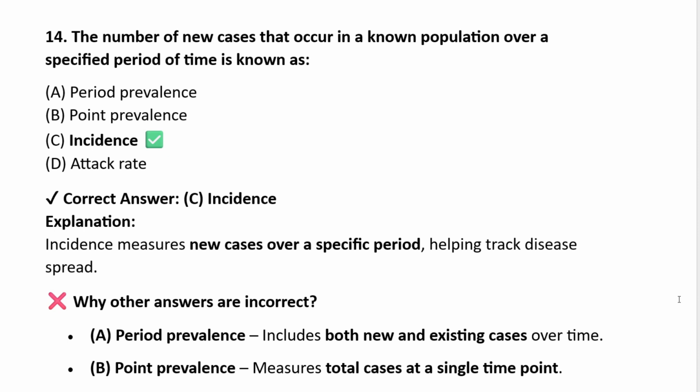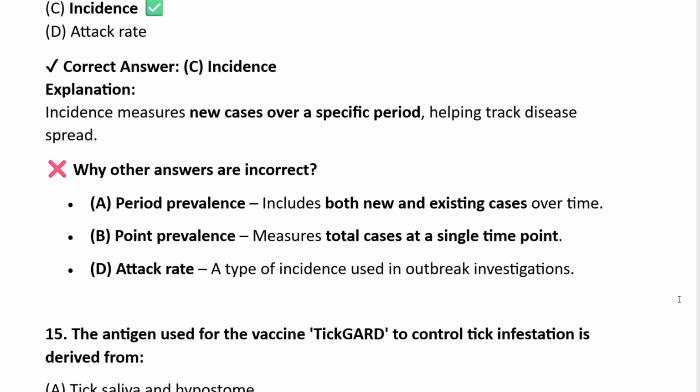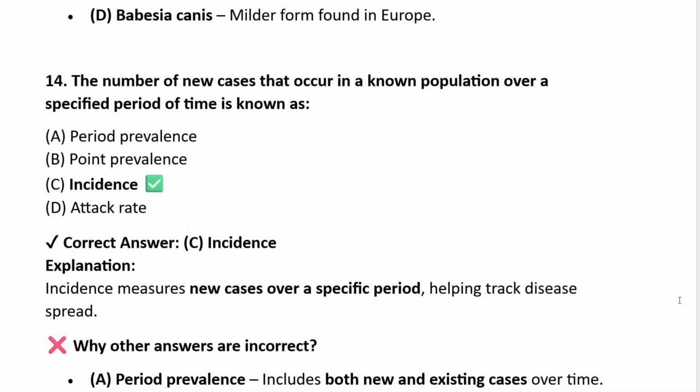But why other answers are incorrect? Periodic prevalence includes both new and existing cases over time. Point prevalence measures total cases at a single point of time. Attack rate is a type of incidence used in outbreak investigation. Okay. So the correct answer is incidence.